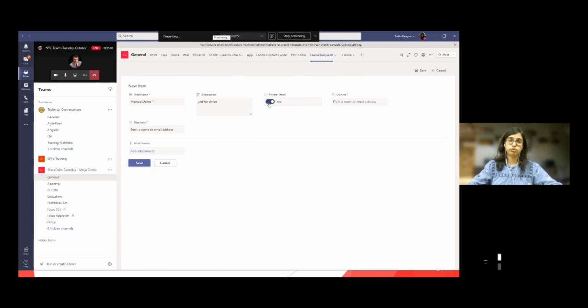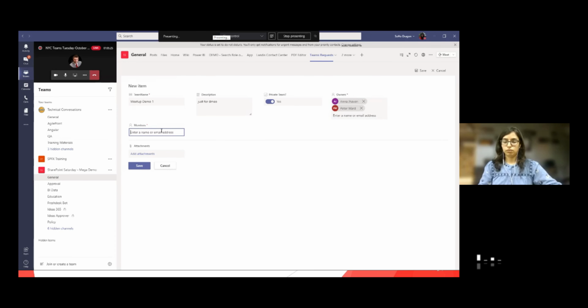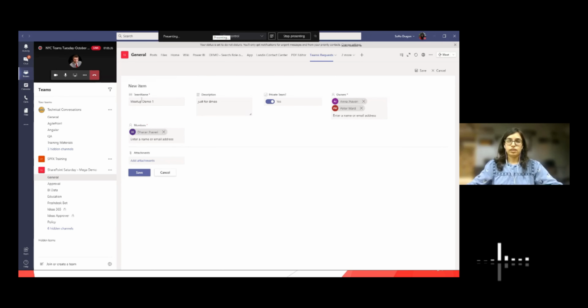There is an option for the user whether they want a private team or a public team, and who would be the owner. I would say I am the owner, and then for example I would say Peter is also an owner, and let me see who my other team members would be. All right, this is the data I have provided for my new team request, and I'll click on save now.